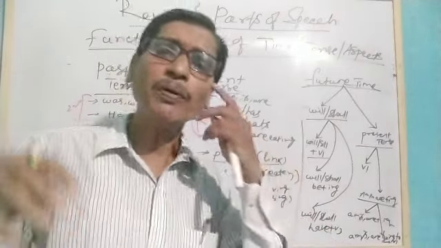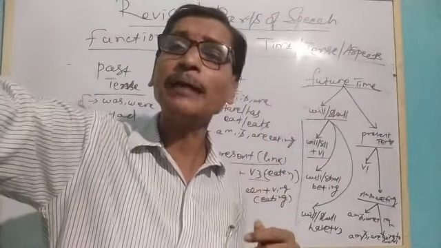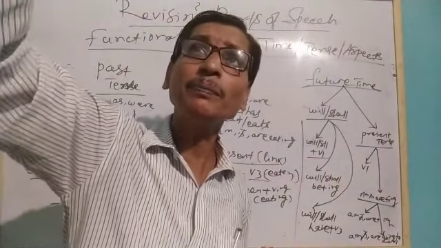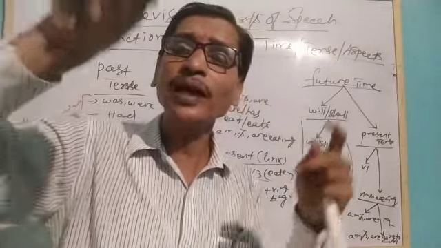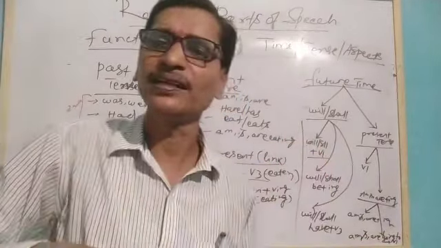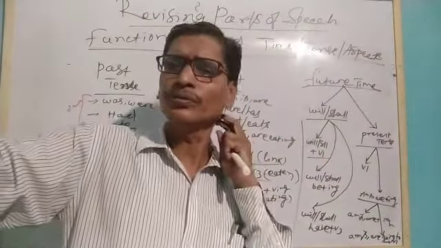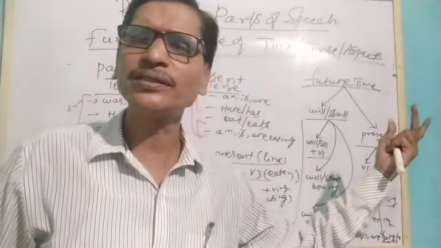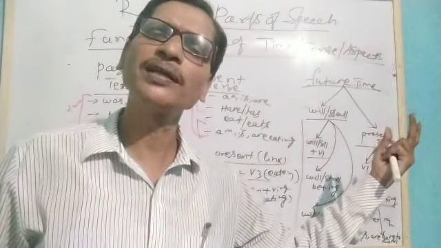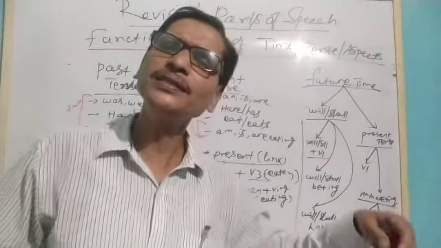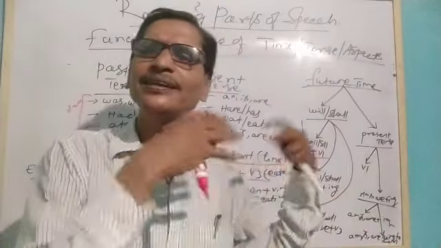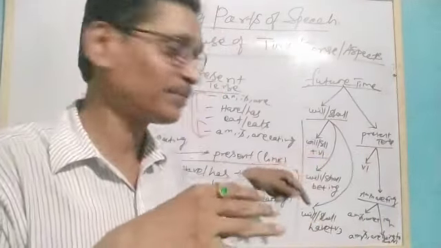It is talking about the future, at a point of time before a certain point of time in the future, an action will have been completed. That means when I returned to my house yesterday, I found my father had slept. That means before my reaching, he had slept. This is what I am telling you differently.